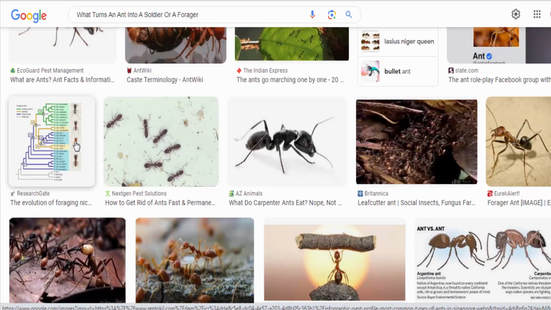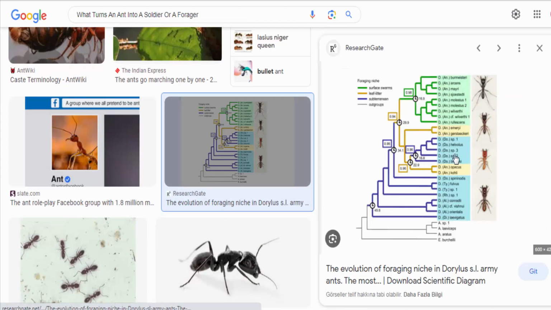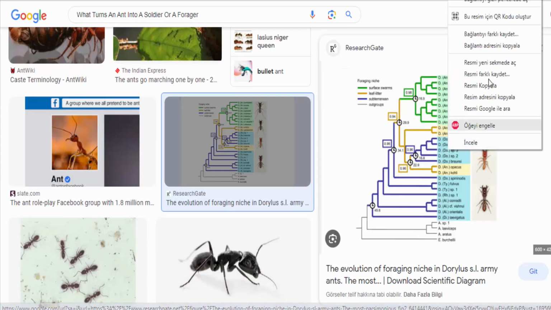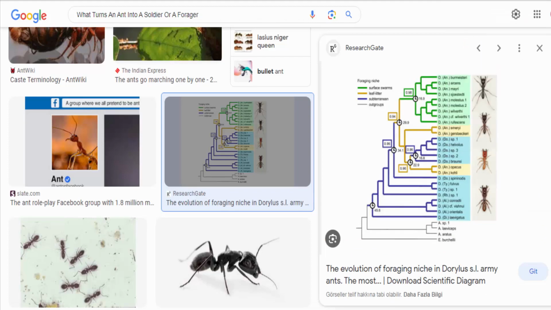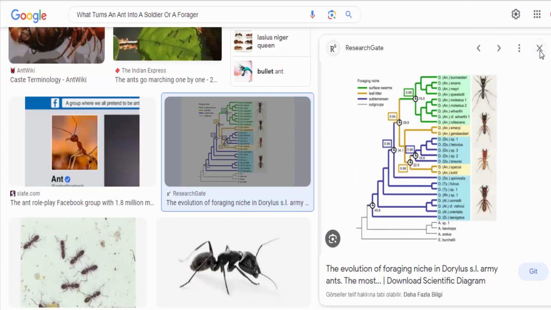B. Pheromones. Chemical signals produced by the queen and other ants in the colony can affect the development and behavior of larvae. For example, the queen produces a specific pheromone that inhibits the development of new queens and reinforces the development of workers. C. Colony needs.